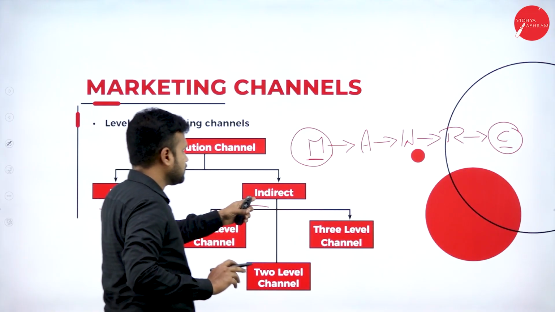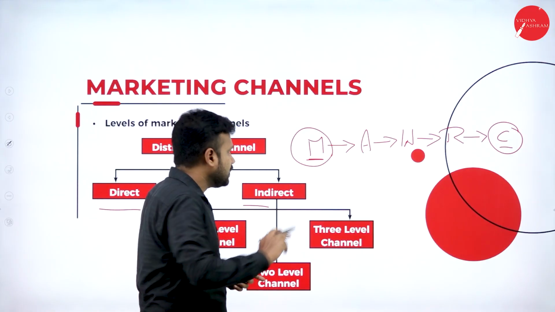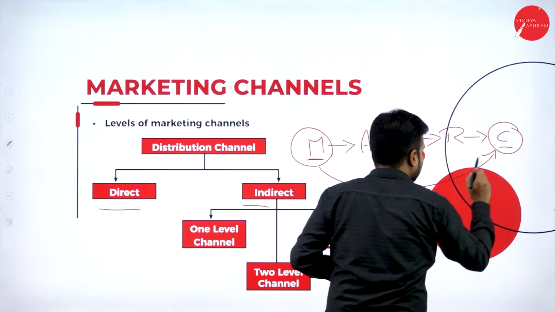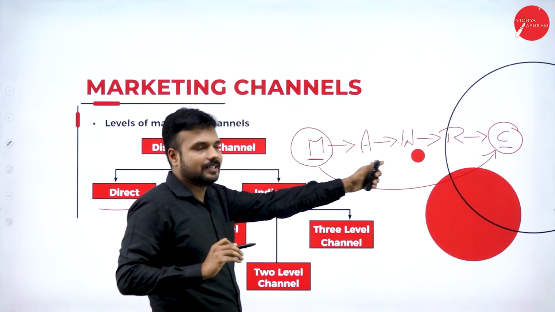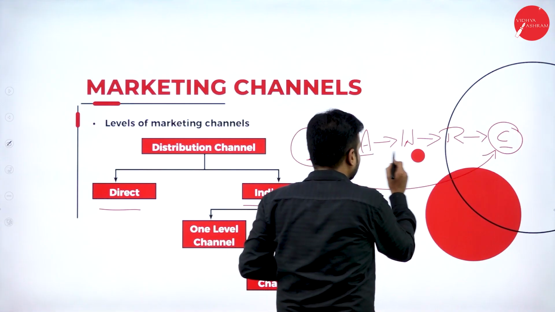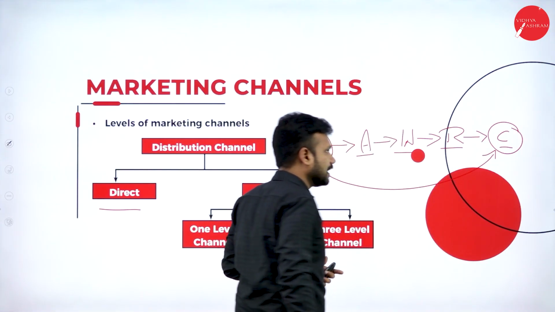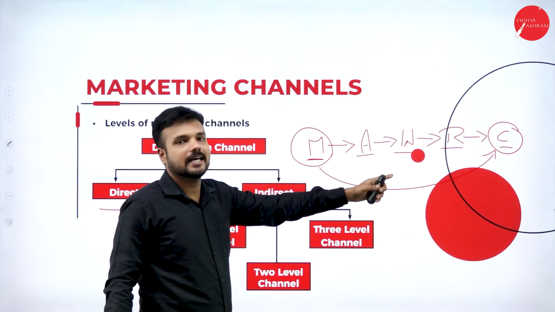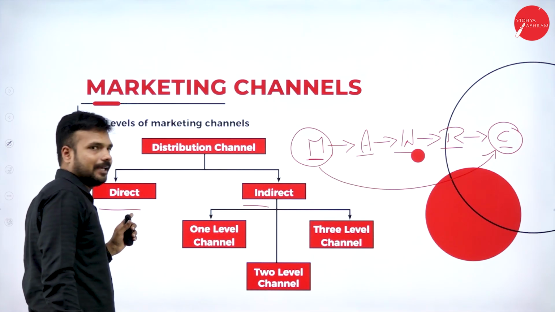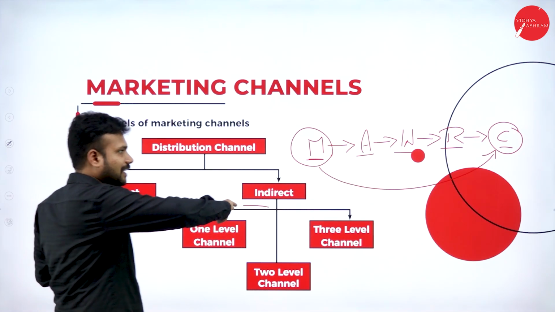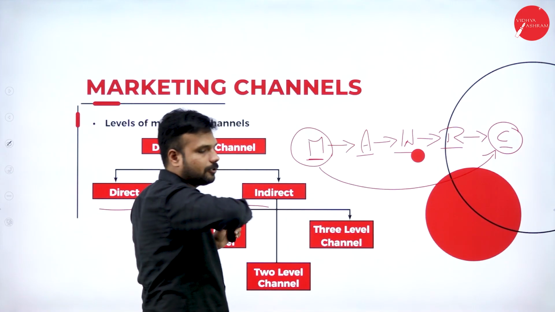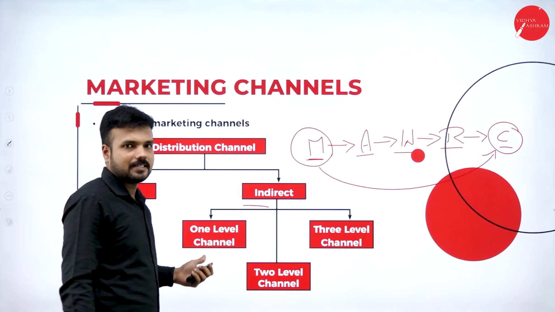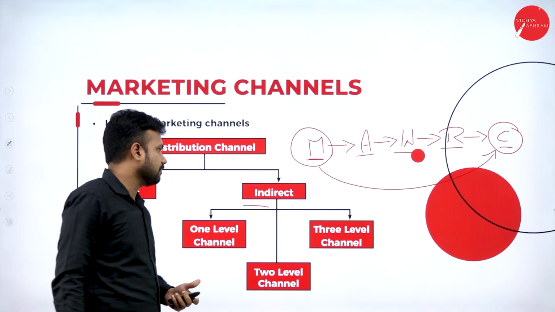One is direct channel, second one is indirect channel. When the manufacturer sells the product directly to the consumer without any intermediaries, whether it is an agent, wholesaler or retailer, we call this kind of channel a direct channel. Okay, so direct means directly from the manufacturer to the consumer. We purchase products directly from the manufacturer. This process we call a direct channel.